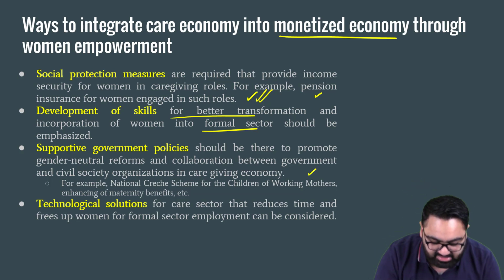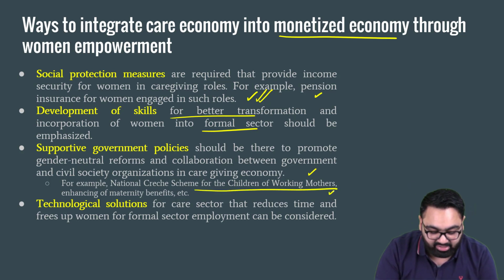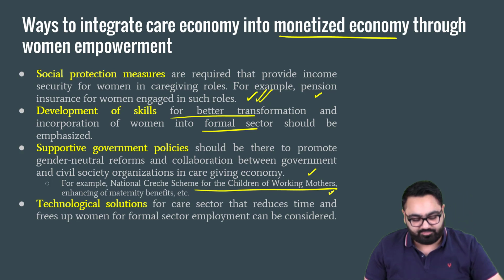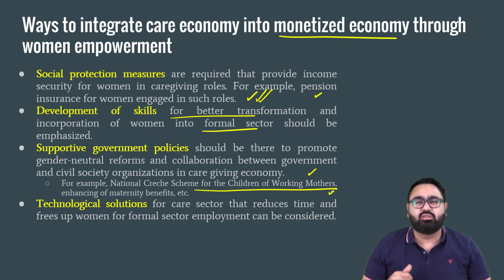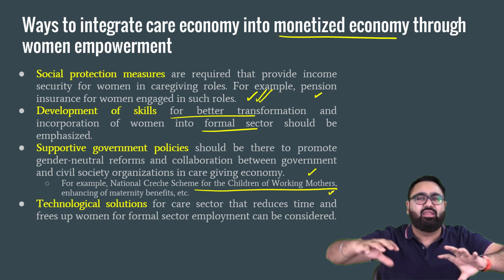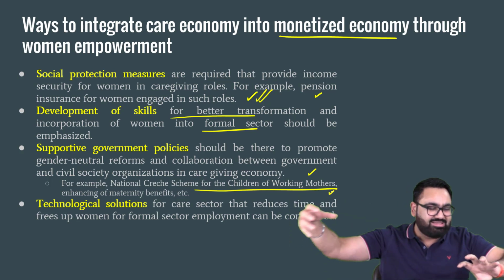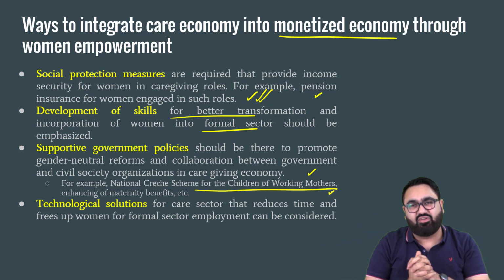Supportive government policies, for example, something like a national crèche scheme for working mothers specifically. So big organizations, multinational organizations usually do have a crèche. Crèche means if you're a working mother, you have a small child, you can take the child with you and you can put the child in the crèche, kind of a setting where they will be taken care of by some elders and you can go and visit from time to time. So this crèche facility does not exist at a lot of workplaces.